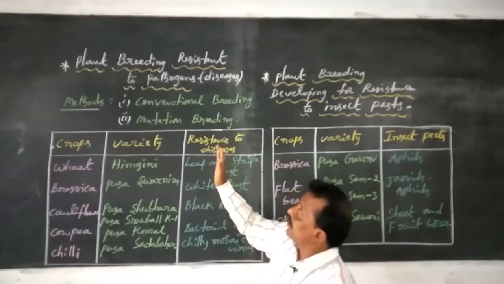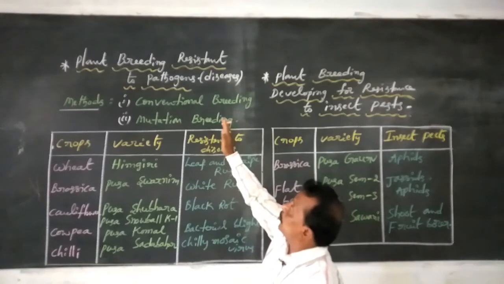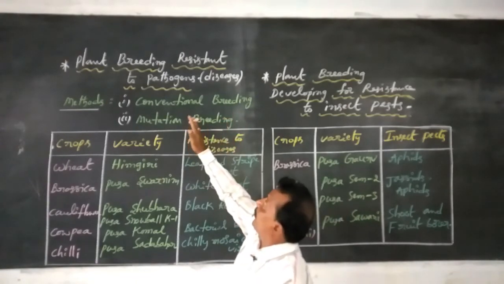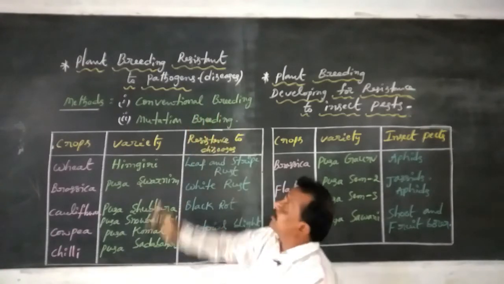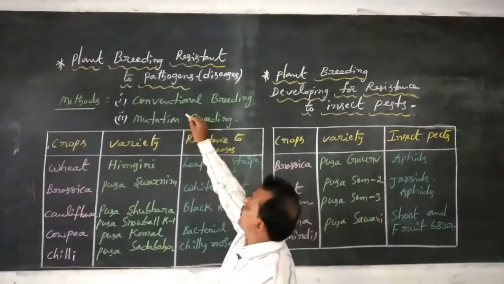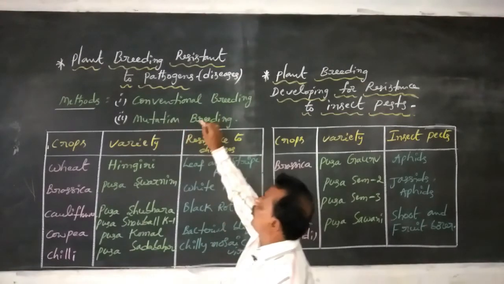However, this is plant breeding resistant to pathogens or diseases. So, for the method of breeding resistant to pathogens or diseases, there are two methods: one is conventional breeding, the second is mutation breeding.